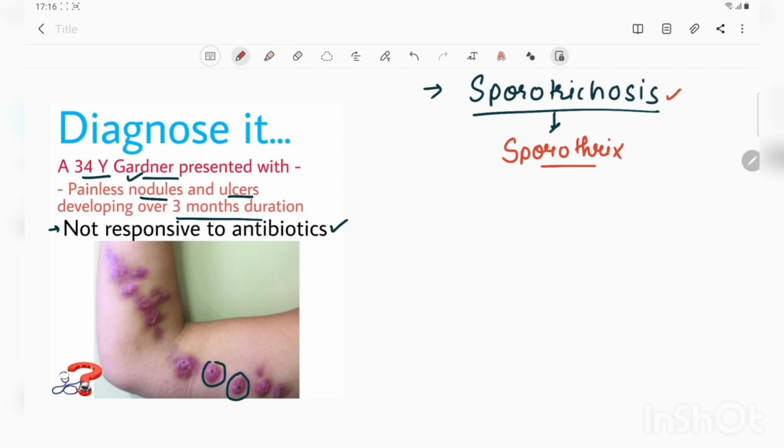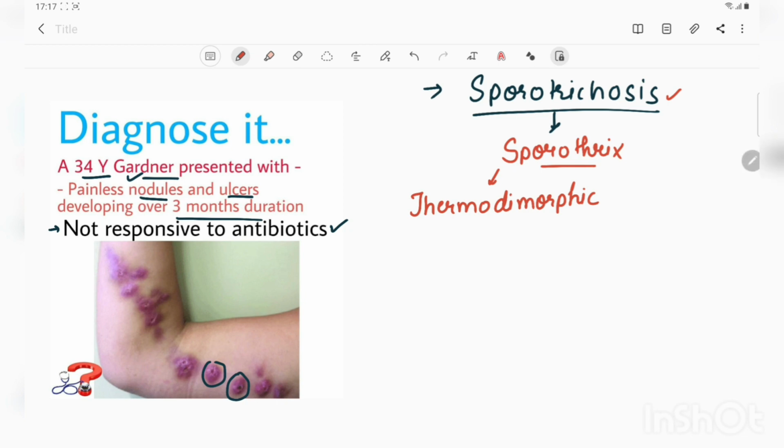There is one more property of Sporothrix, that it is a thermodimorphic fungus, which means that this fungus occurs in two different forms at two different temperatures. At a temperature less than 35 to 37 degrees Celsius, it is present in the form of a mold, and above 37 degrees Celsius, it is present in the form of a yeast.